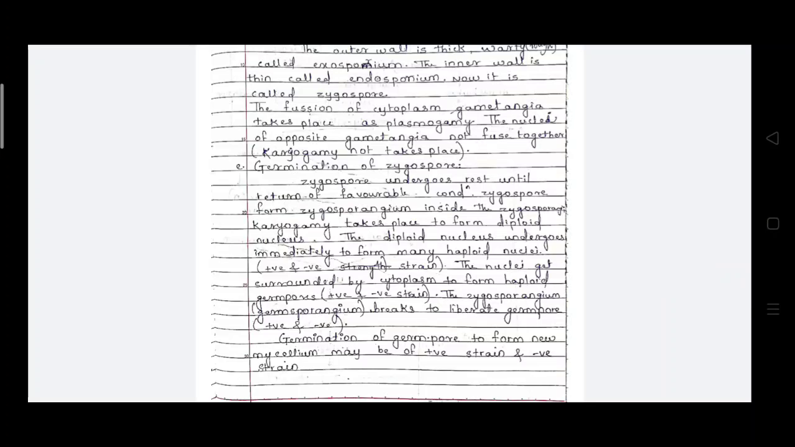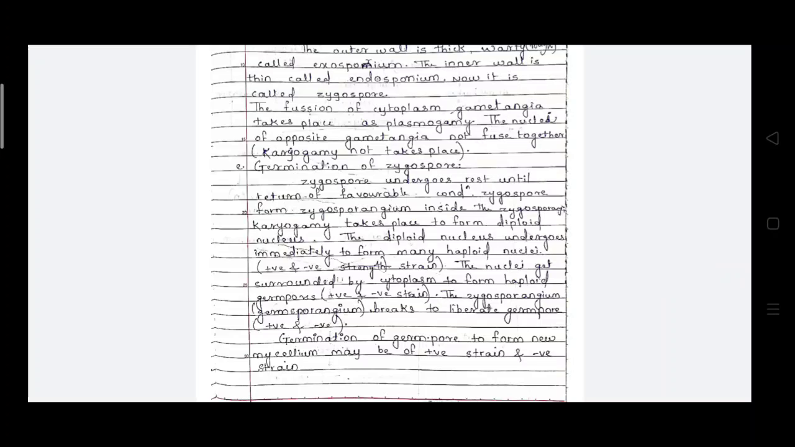So these zygospores will be in the diploid stage after the karyogamy, but this diploid nucleus immediately forms many haploid nuclei. So after the karyogamy, two strains will be formed, positive and negative strains.